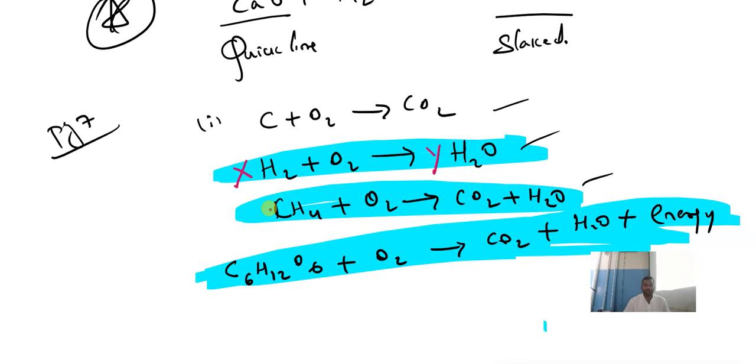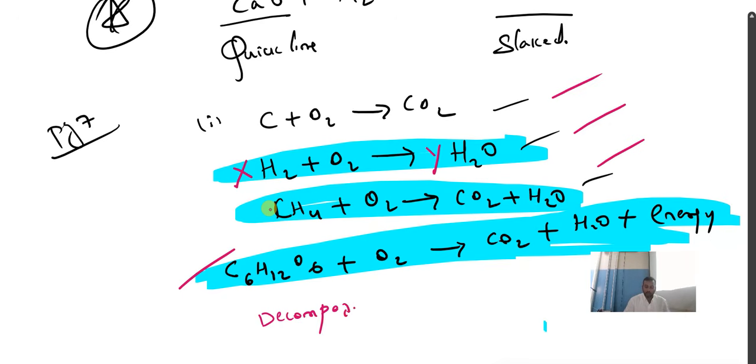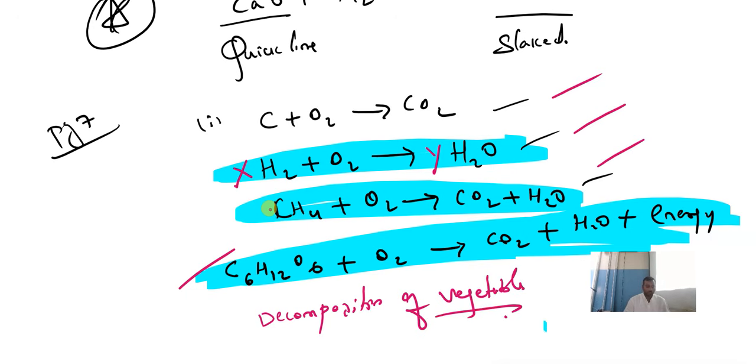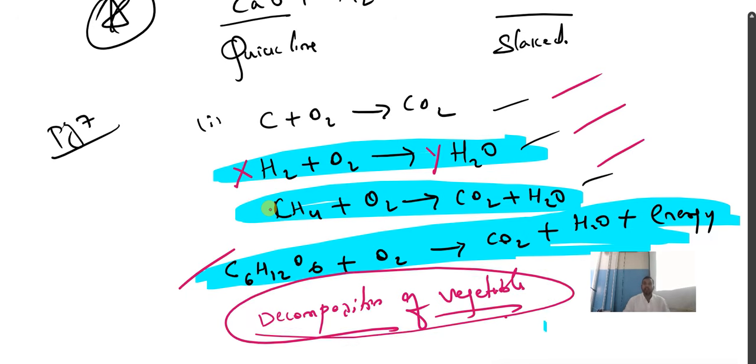So what are the things I have highlighted? Remember, the first example is burning of coal, formation of water, and burning of natural gas and respiration reaction. So these are all examples of what? Combination reaction, and also decomposition of vegetable matter into compost. That is an example of what? See children, the combination reaction is also known as, don't forget, exothermic reactions.